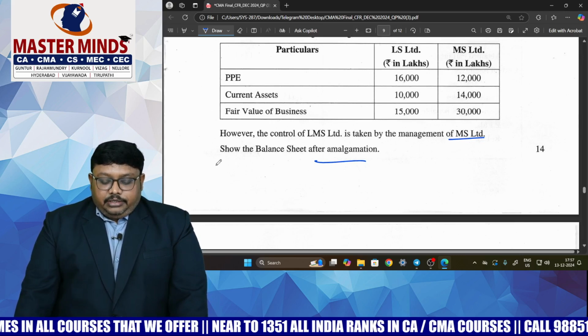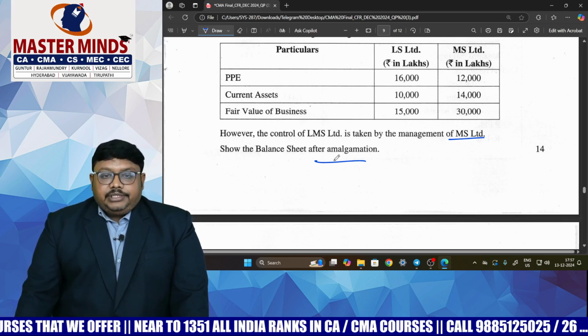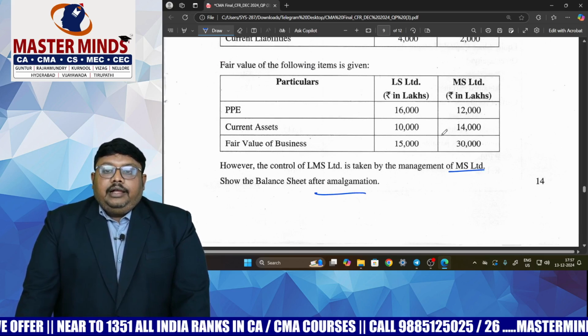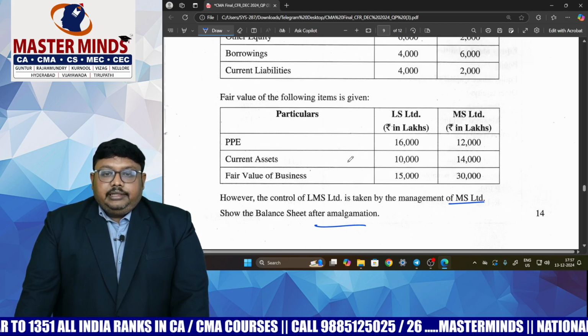Based on that, we need to prepare the balance sheet also. How many shares are given as purchase consideration? For that, you need to find out the intrinsic value of MS Limited. Accordingly, how many shares are to be issued to settle the purchase consideration.